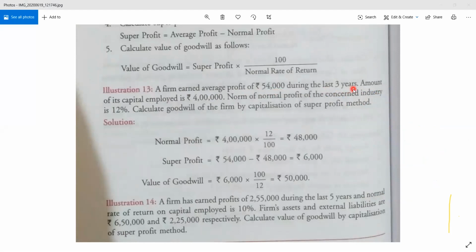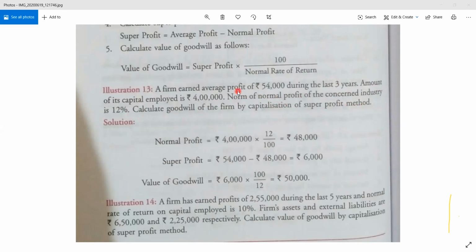If the average profit is given, that is very good. If it is not given, you know how to calculate, right? So average profit is given, 54,000 for the last 3 years. Amount of capital employed is 4 lakh. Capital invested in the business is 4 lakh. The norm of normal profit, that is the expected rate of return, is 12%. You are required to calculate the goodwill of the firm by using the capitalization of super profit method.